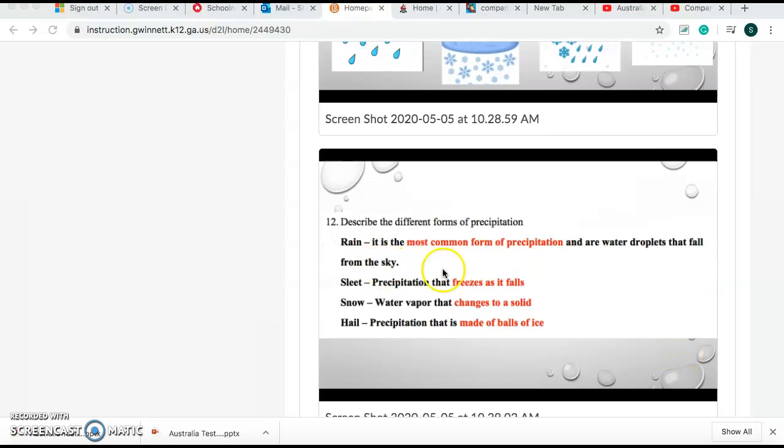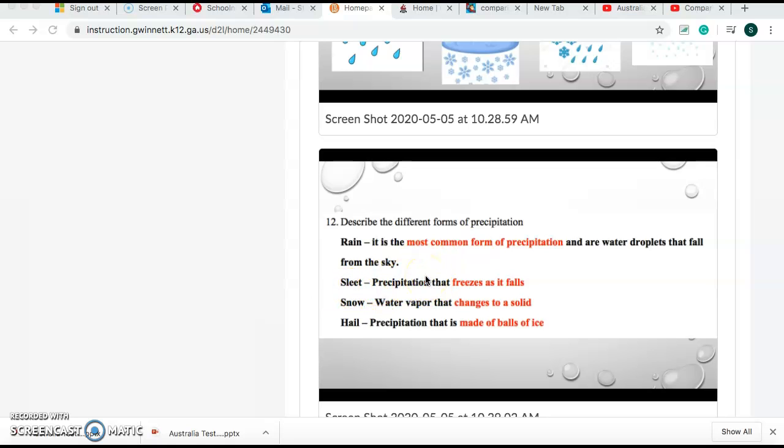So this is what you guys should have written down. Rain is the most common form of precipitation and are water droplets that form from the sky. If it's in red, that means it's super important, okay? So rain, most common form of precipitation, right? It rains a lot more than it snows or hails or sleets.